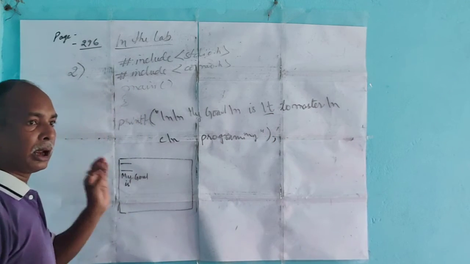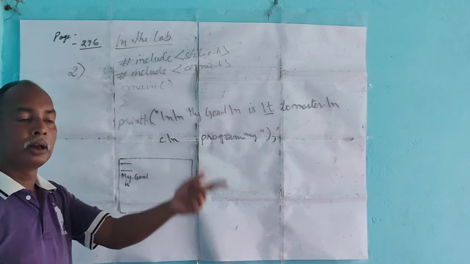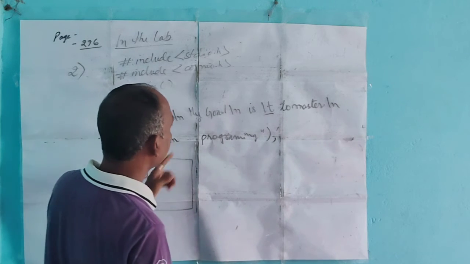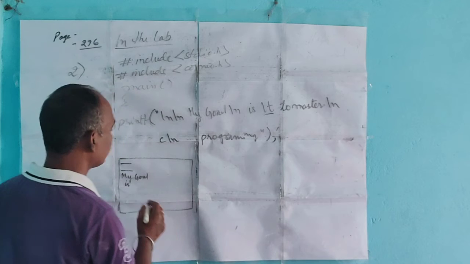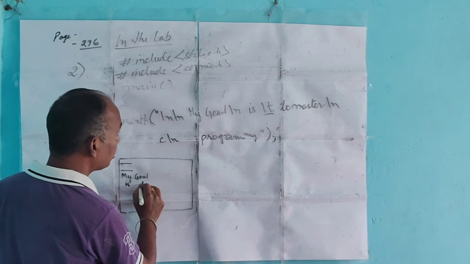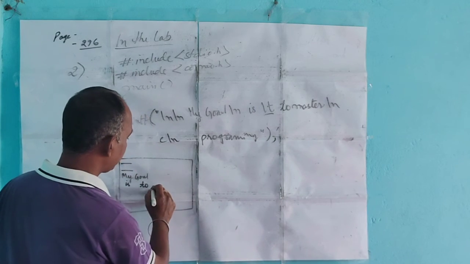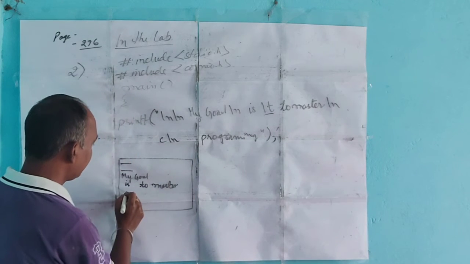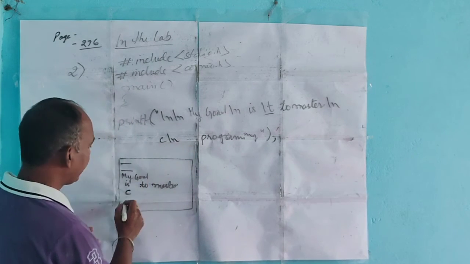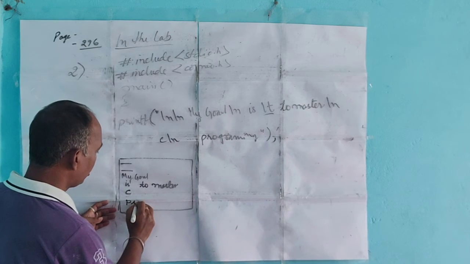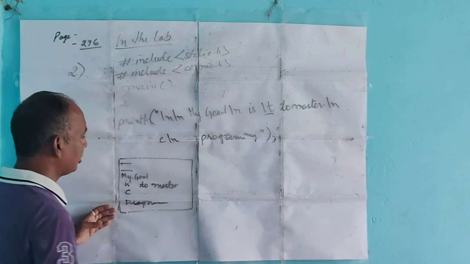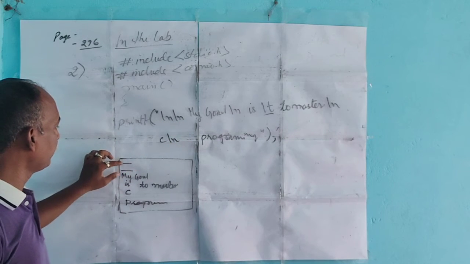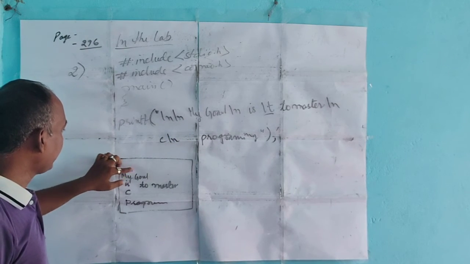So when you use tab, it will jump at least 7 to 8 spaces. Then "to master", then backslash n, then C, backslash n, then programming. You see here, the first two backslash n are used to leave two blank lines.